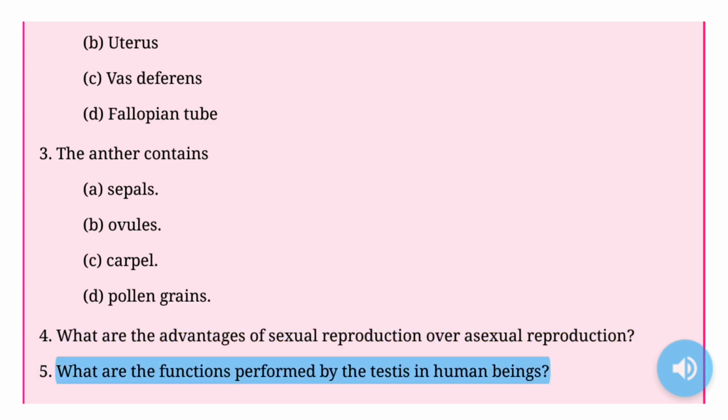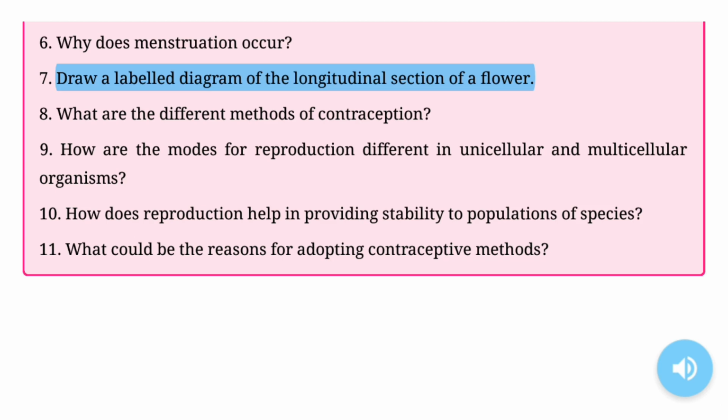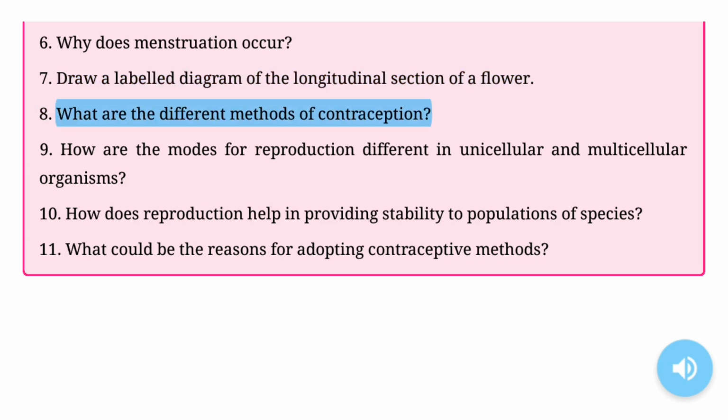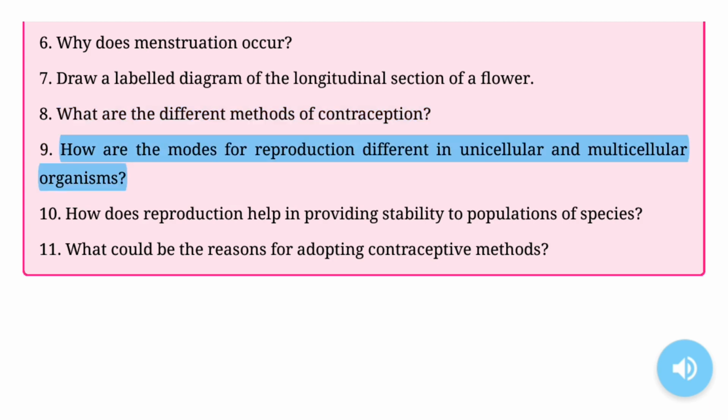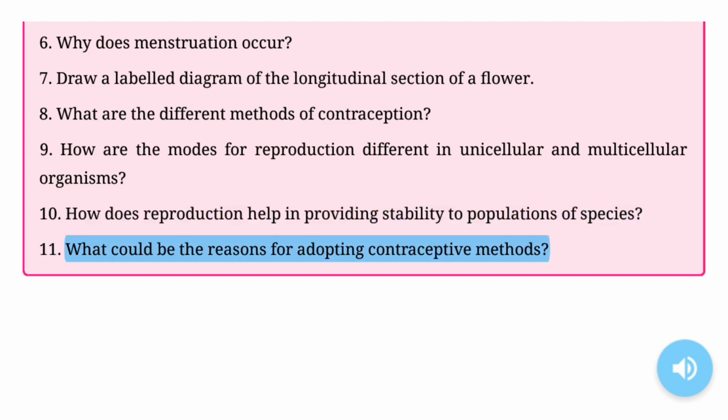5. What are the functions performed by the testis in human beings? 6. Why does menstruation occur? 7. Draw a labeled diagram of the longitudinal section of a flower. 8. What are the different methods of contraception? 9. How are the modes of reproduction different in unicellular and multicellular organisms? 10. How does reproduction help in providing stability to populations of species? 11. What could be the reasons for adopting contraceptive methods?